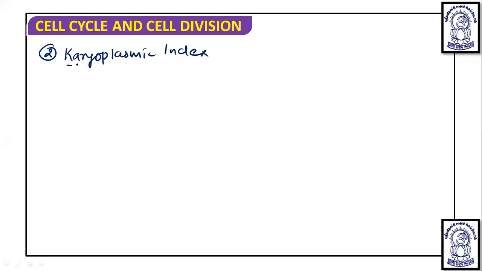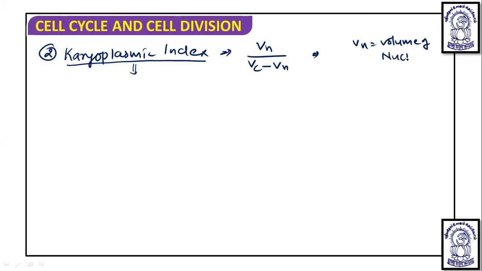This karyoplasmic index or nucleocytoplasmic ratio has the formula Vn upon Vc minus Vn, where Vn is the volume of nucleus and Vc is the volume of cytoplasm. So volume of nucleus upon volume of cytoplasm will determine this.